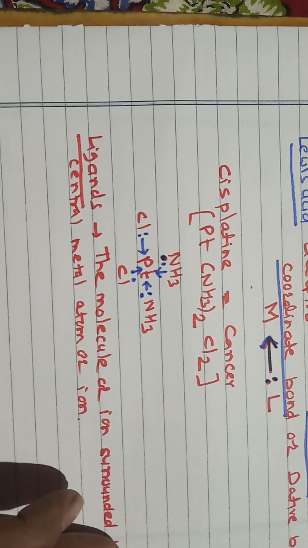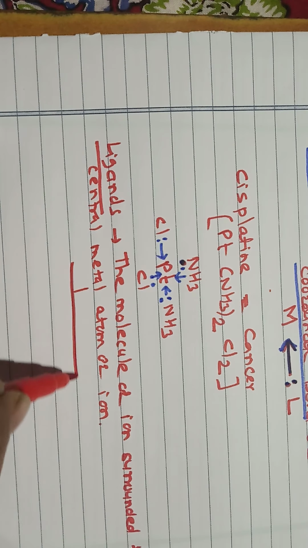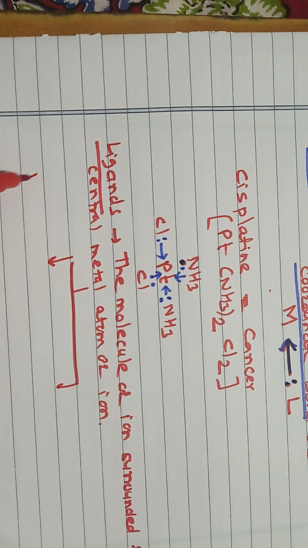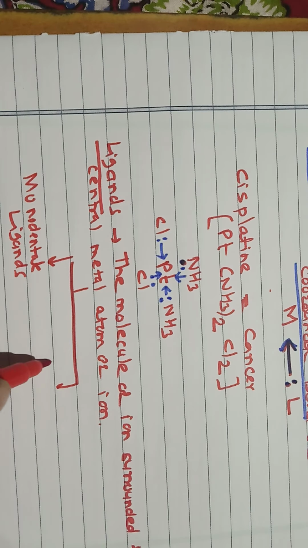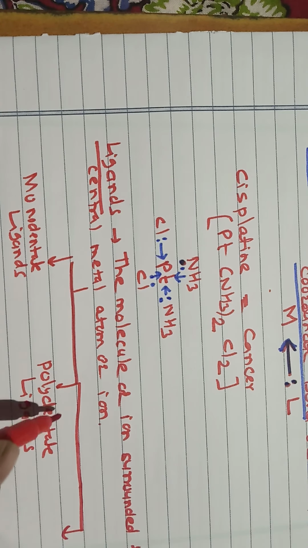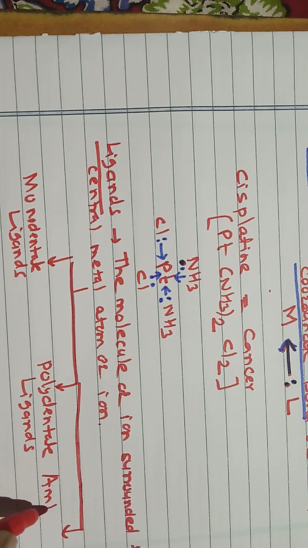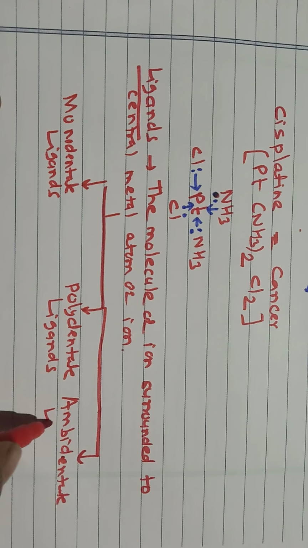Okay, so these ligands can be classified as monodentate ligands, polydentate ligands, and ambidentate ligands.